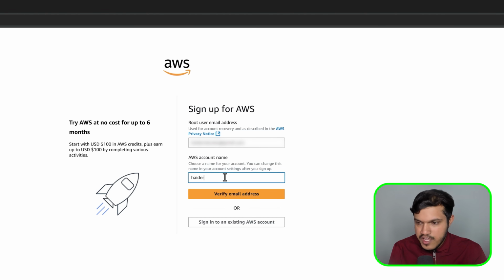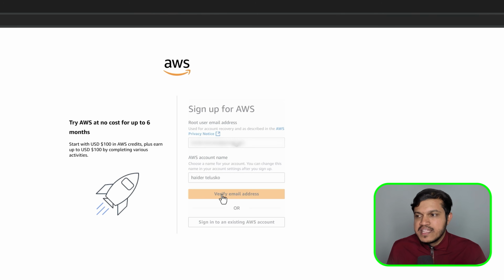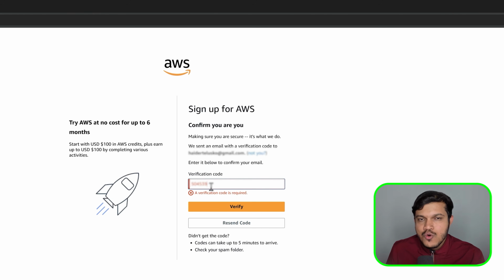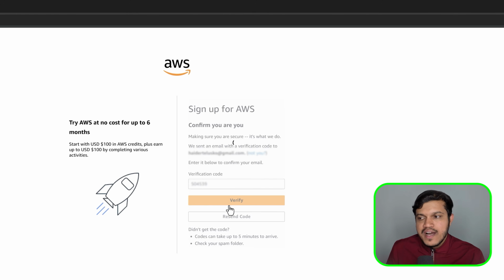I would like to give the username, right? And click on verify the email ID. It will send you the verification code on your email ID. Please do enter the verification code here. I have entered the verification code here. Sometimes it may go to your spam. Please do check that also. And now click on verify, right?